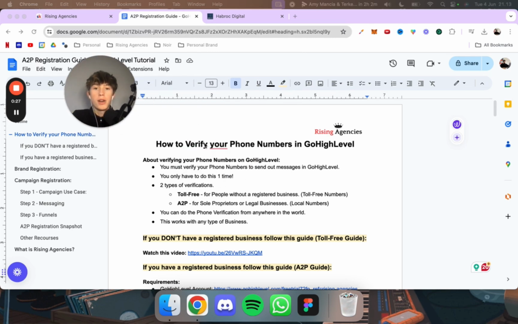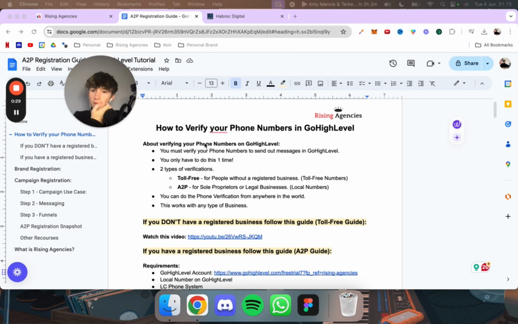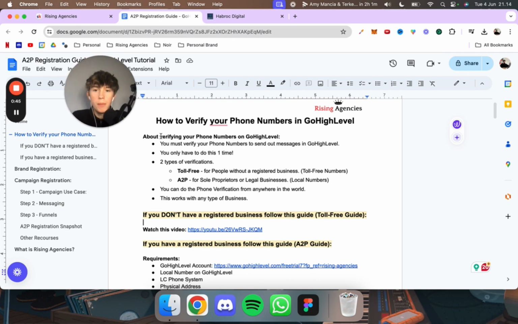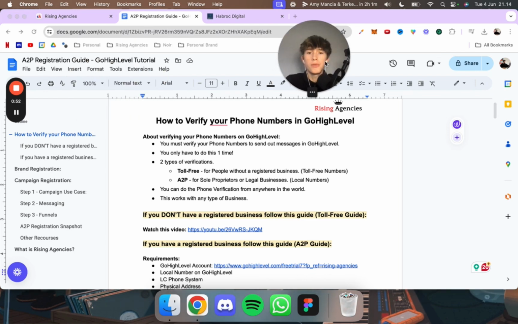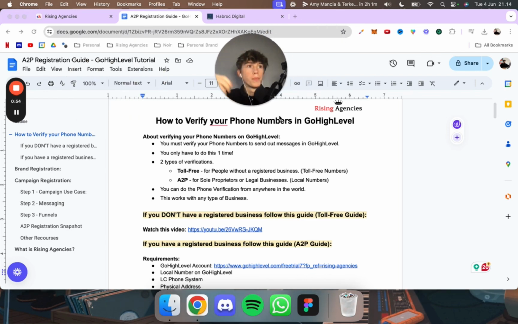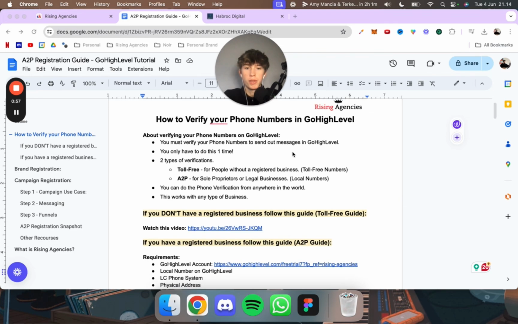So, how to verify your phone numbers inside of GoHighLevel. Just a quick note about phone numbers on GoHighLevel. You must verify your phone number to send out text messages in GoHighLevel. It's something new they added to decrease spam and everything. And you only have to do this one time. That means when you have registered A2P one time and it got accepted, you never have to do it again on that sub account. And the same goes for toll-free. You just have to do it one time per phone number and then it's done.